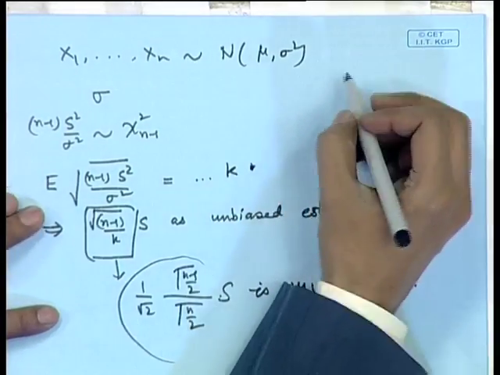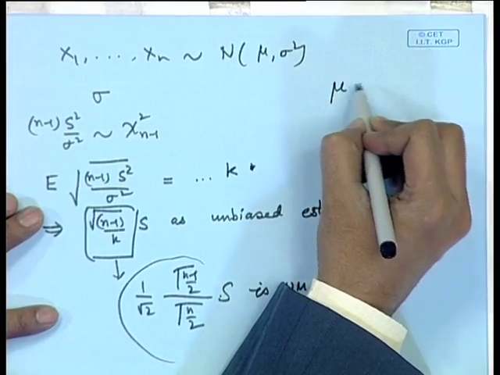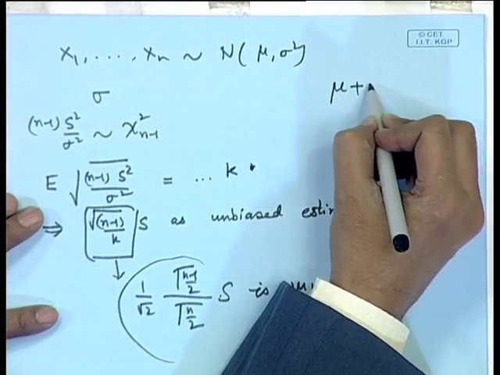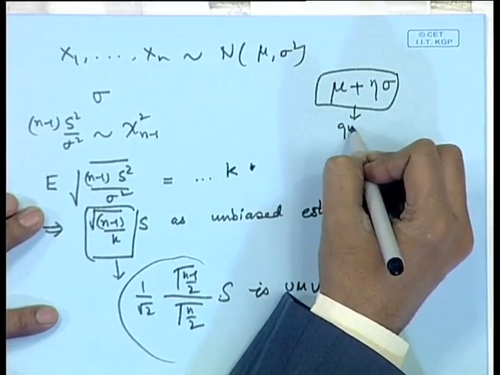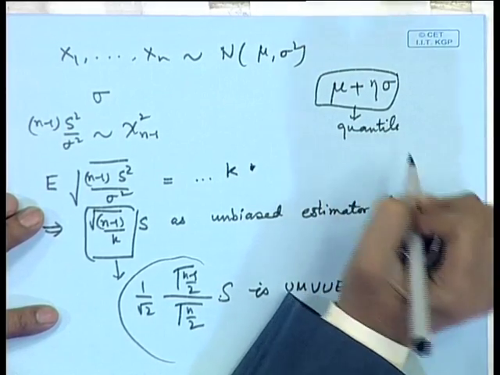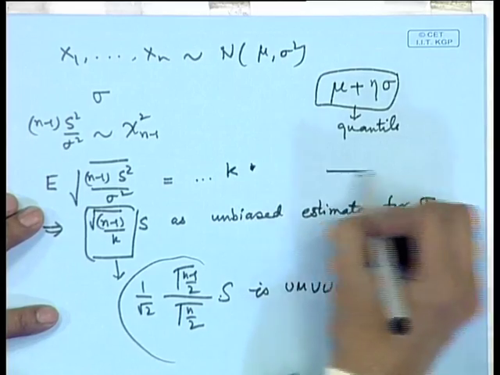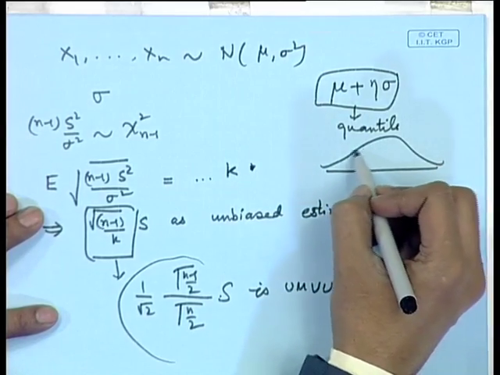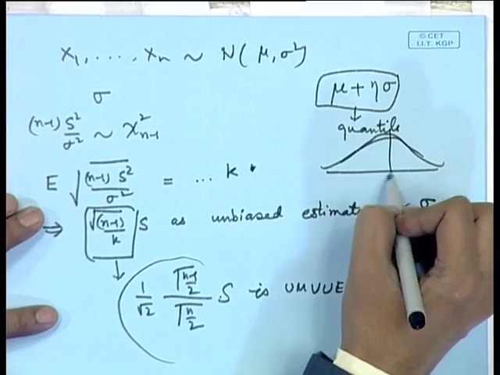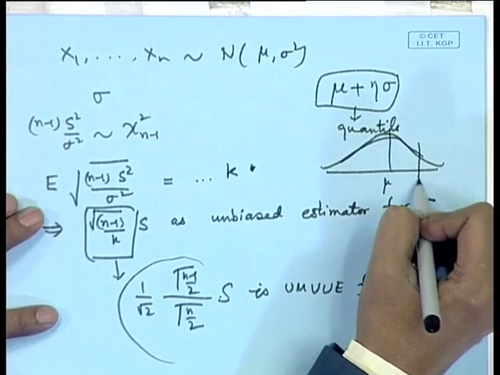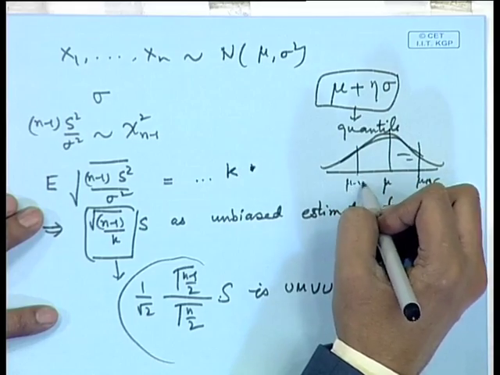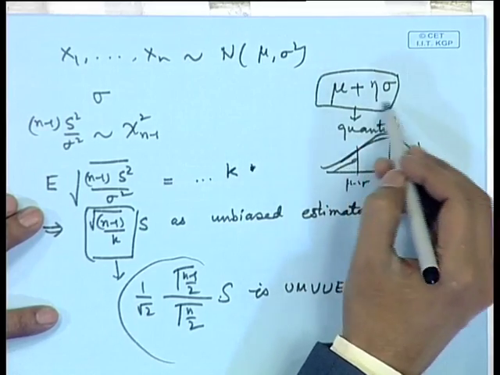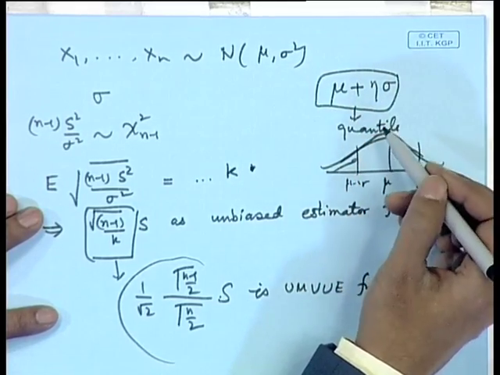Now, suppose we are interested in a parametric function, say mu plus eta sigma, which is nothing but a quantile. Quantiles are locations on the distribution, we have defined it earlier. So, suppose this is the normal distribution with mean mu. Then mu plus eta sigma may be a particular quantile, mu minus eta sigma may be another quantile, etcetera, and we may be interested to find a UMVUE of this.